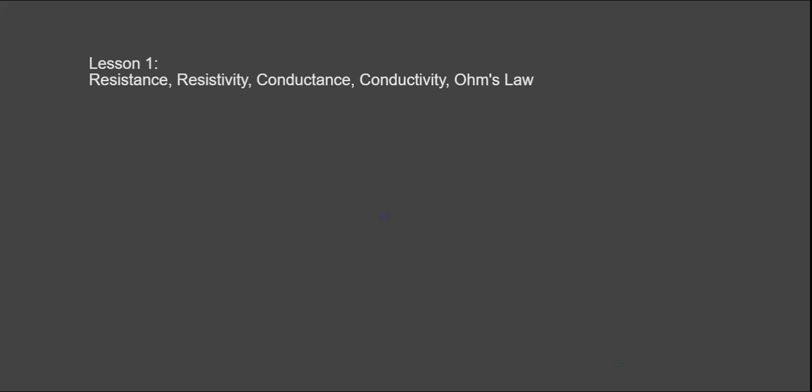So I will start with the definition of resistance. Now, what is resistance? Resistance is the property of the material due to which it opposes the flow of current or electrons through it, and the unit of resistance is ohm. It is denoted by this symbol, omega. So either you can use the symbol or you can just write ohm.